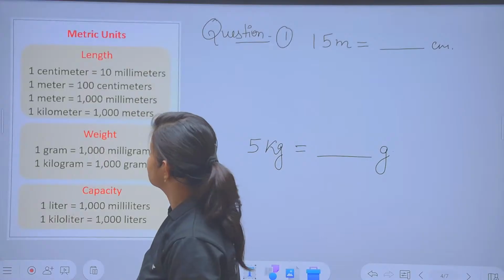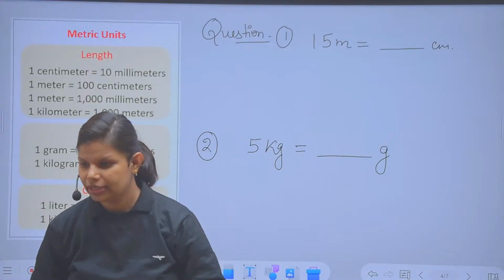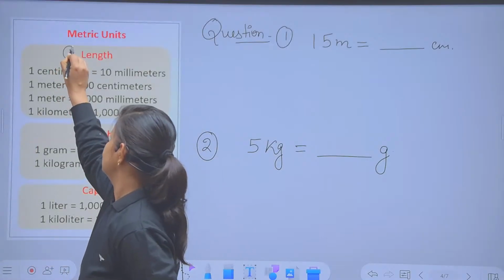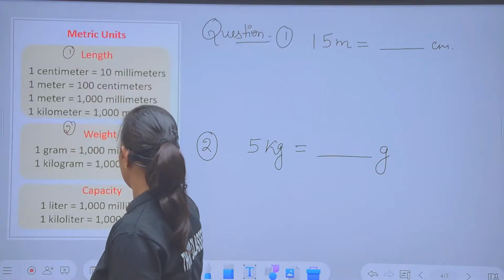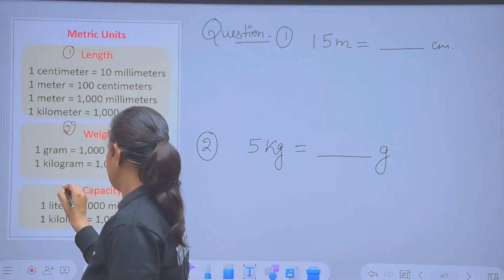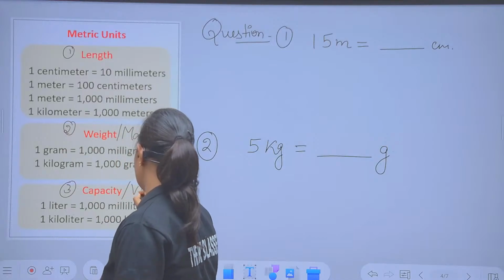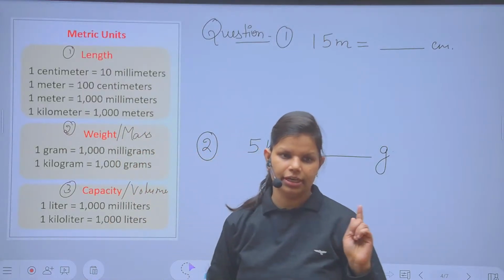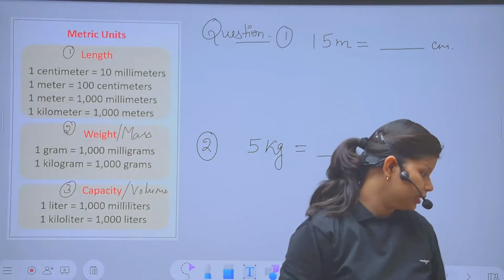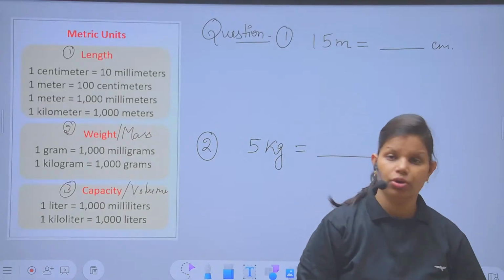Measurement is classified into three parts. First is length, second is weight or mass, and third is capacity, which is also called volume. Clear? For general terms, something is written and you have to remember it again and again. The most important thing for you is to recall the things in detail.